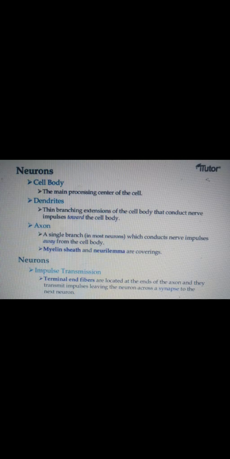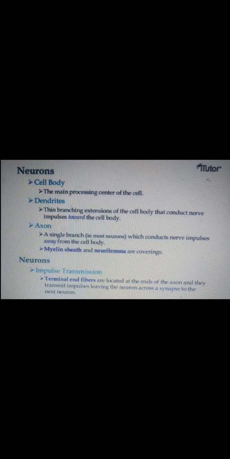There is a transmitter impulse leaving a neuron across a synapse to the next neuron. I already told you they are connected to each other. So firstly, one neuron sends a message to the next neuron, and it generates the impulse.